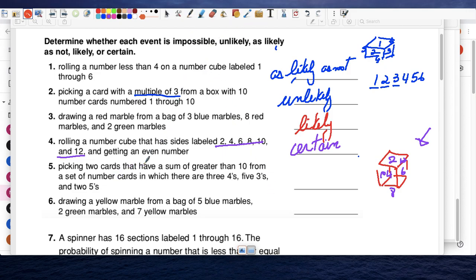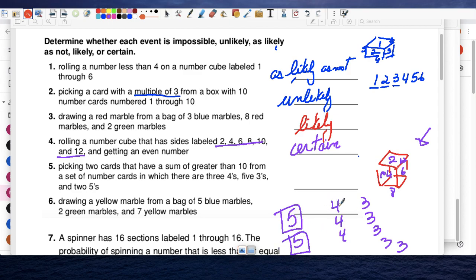Number 5, picking 2 cards that have a sum greater than 10 from a set of cards in which there are 3 fours, 5 threes, and 2 fives. You want to get 2 cards where the sum is greater than 10. The only way you could get 10 is to select this 5 and this 5, because 5 plus 5 is 10.